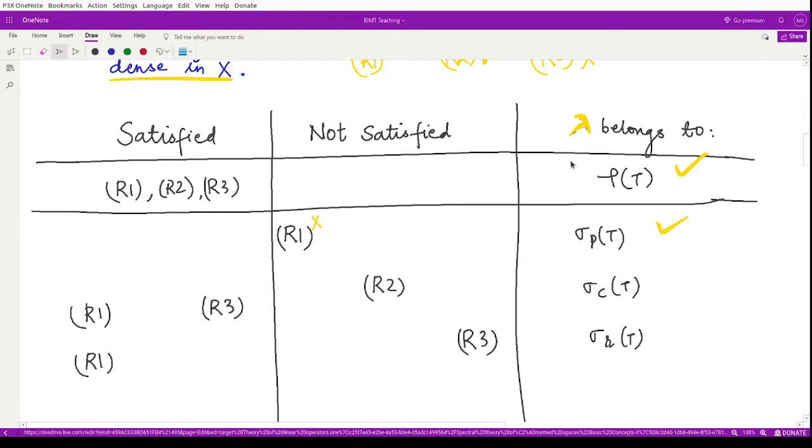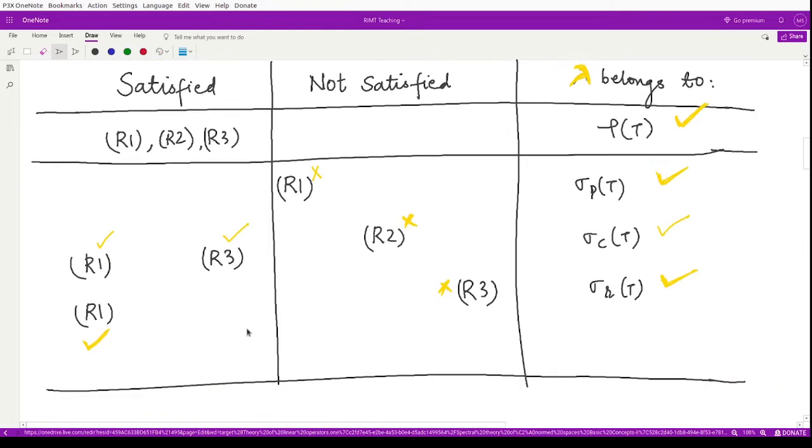For lambda to belong to the continuous spectrum, the property R2 should not be satisfied, however the properties R1 and R3 both are satisfied in this case. For the third case, when lambda belongs to the residual spectrum, the third property is not satisfied, however the first property is satisfied. We cannot say anything about property 2.